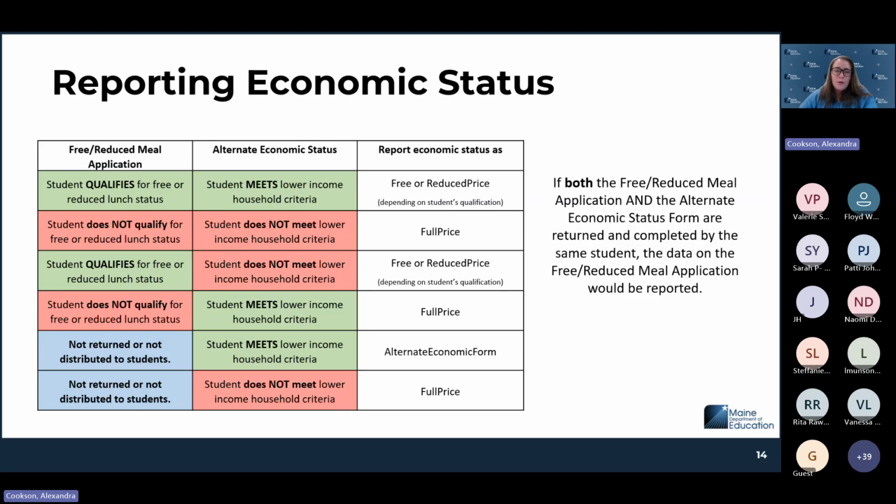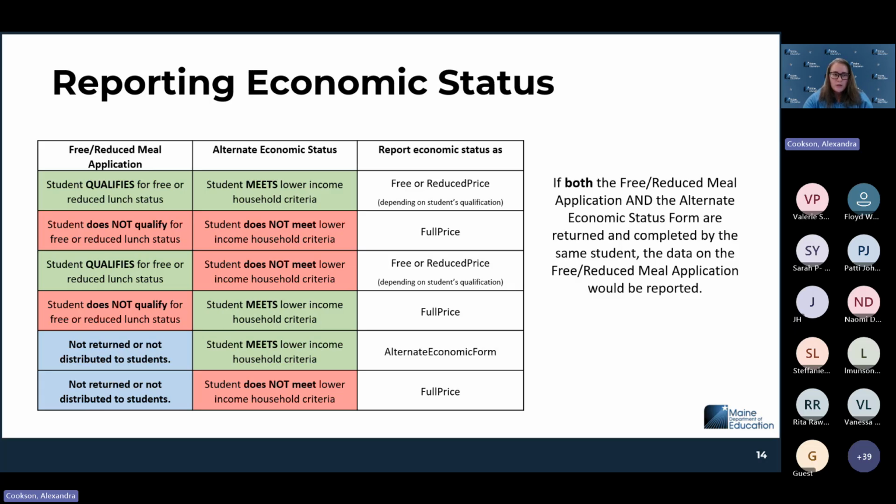If you are sending both of the forms to families and both of them happen to make it back to you, it is important to note that the data on the free and reduced meal application overrides the data on the alternate economic status form. So we have expanded one of our resources in the economic status section of our student data entry and reporting page to include this information here.